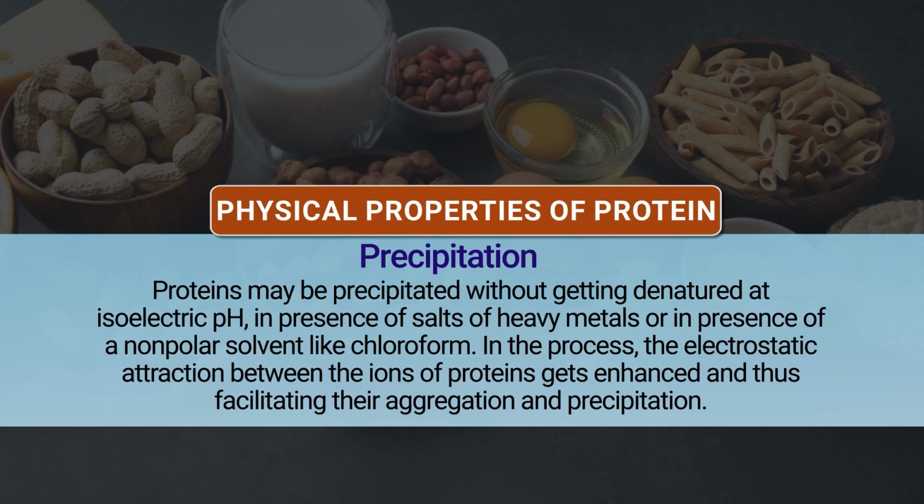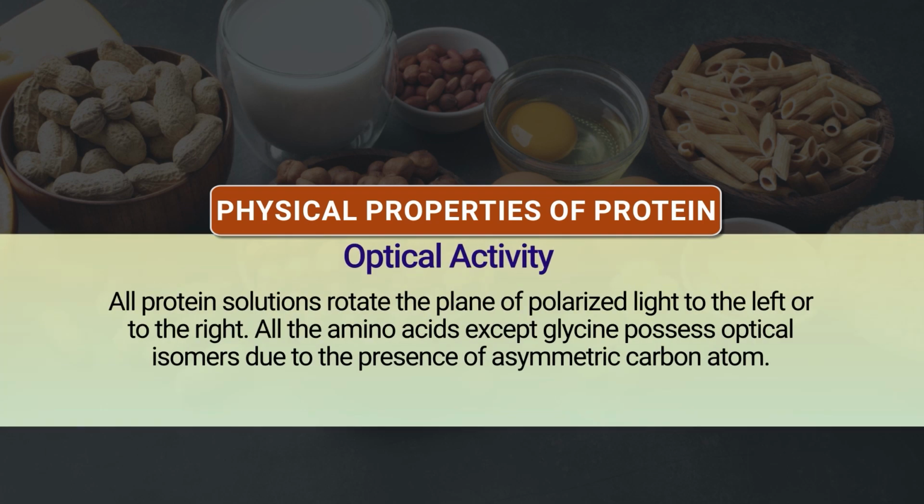Then precipitation is another property. Protein may be precipitated without getting denatured at the isoelectric pH, in the presence of salts of heavy metals or in the presence of a non-polar solvent like chloroform. In the process, the electrostatic attraction between the ions of protein is enhanced, thus facilitating their aggregation and precipitation. Then optical activity: all protein solutions rotate the plane of polarized light to the left or to the right. All amino acids except glycine possess optical isomers due to the presence of asymmetrical carbon atoms.